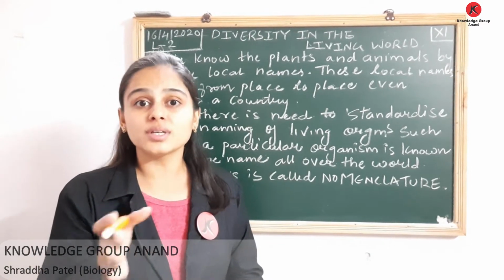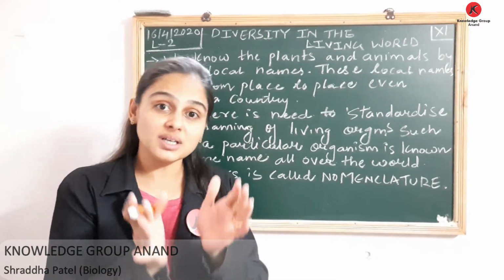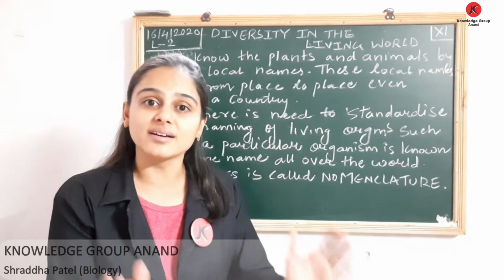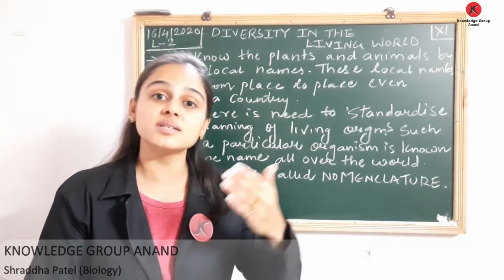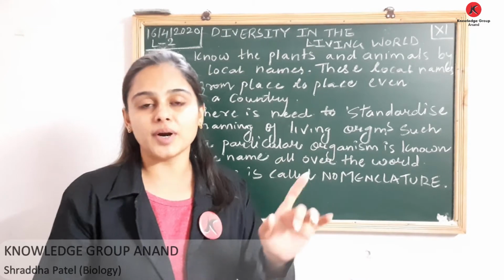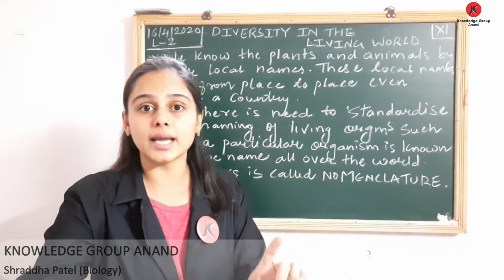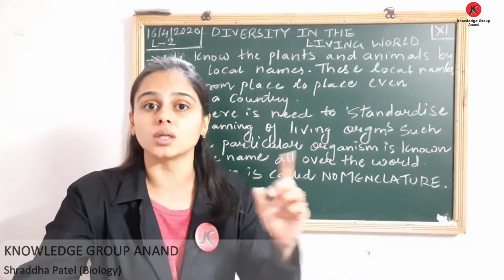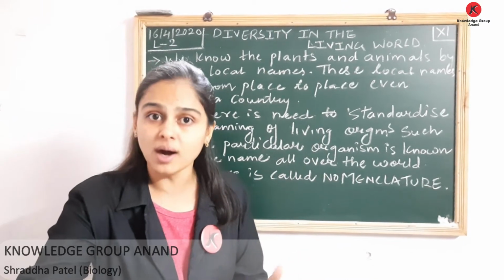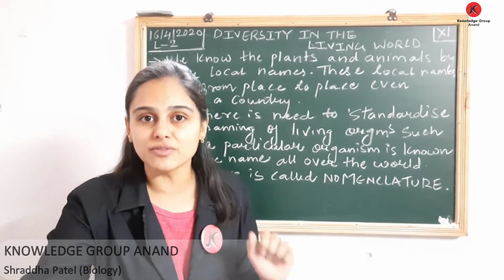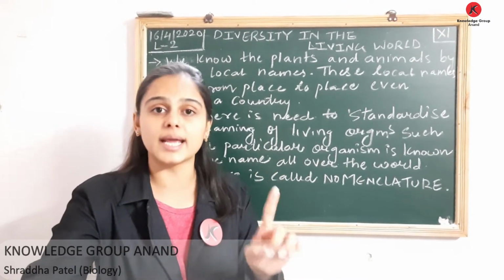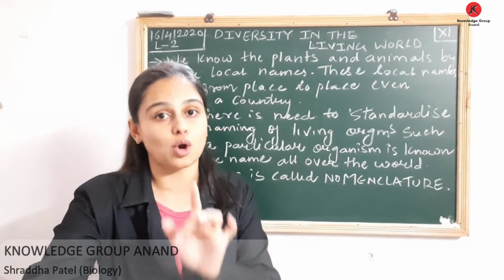Due to this reason, there must be a system that standardizes the naming system in such a way that a particular organism's name is the same all over the world. What does this mean? The name must be universal. Only one name is assigned to one particular organism.